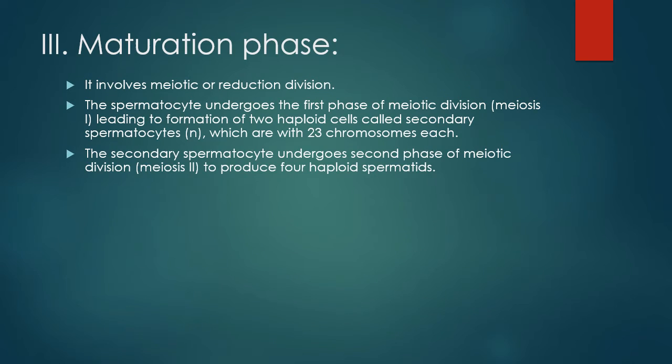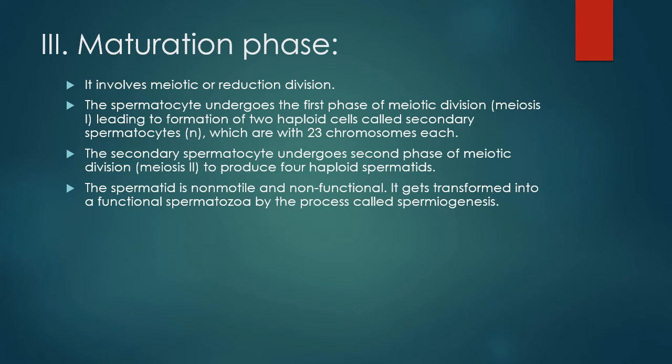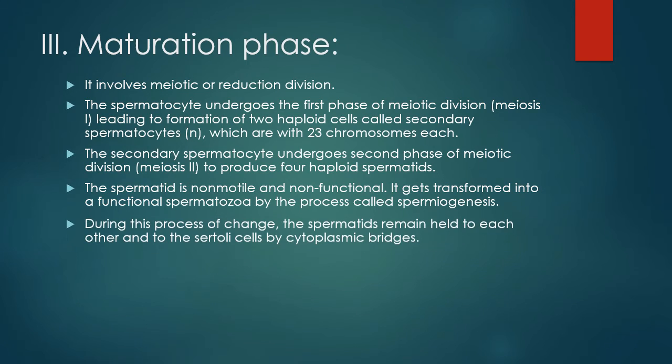The secondary spermatocyte undergoes second phase of meiotic division, meiosis 2, to produce four haploid spermatids. The spermatid is non-motile and non-functional. It gets transformed into a functional spermatozoa by the process called spermiogenesis.